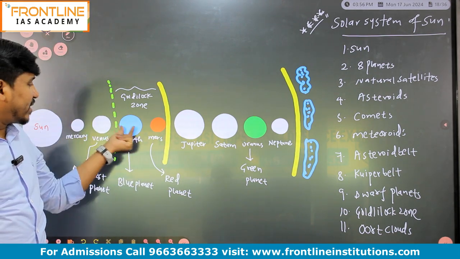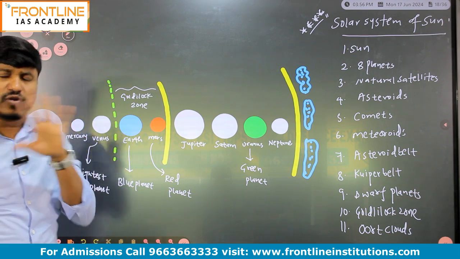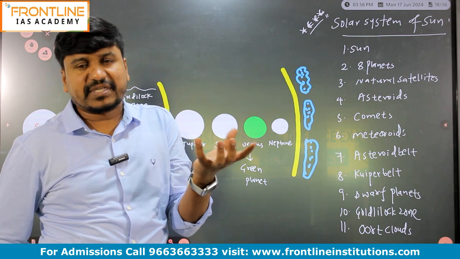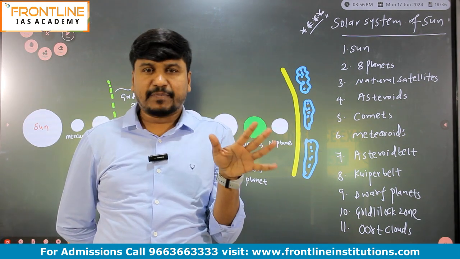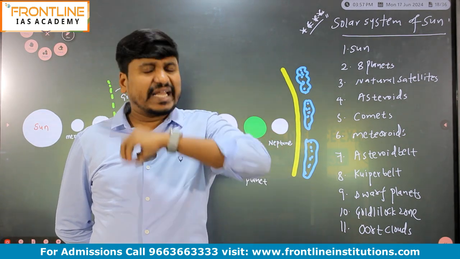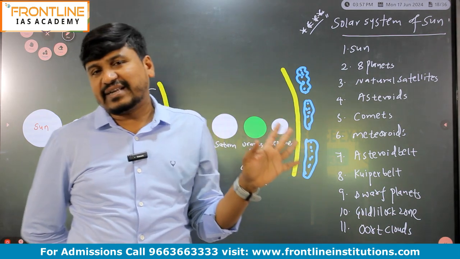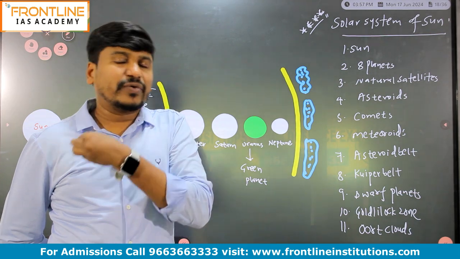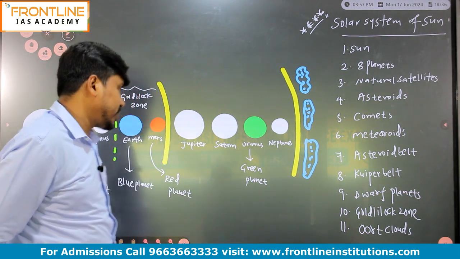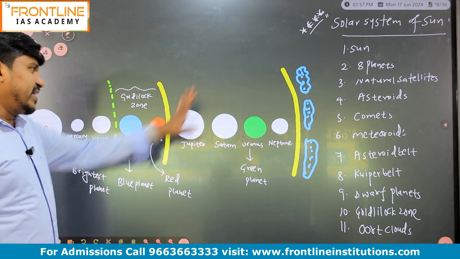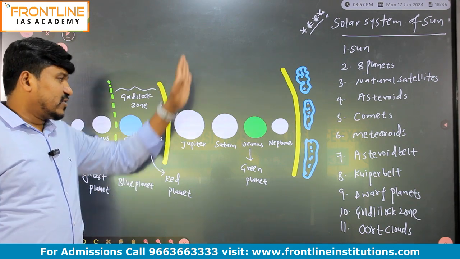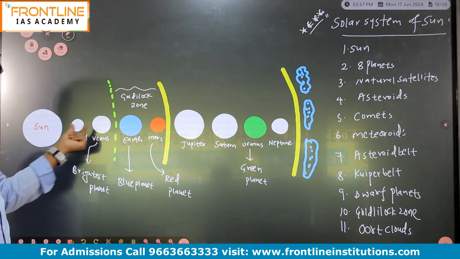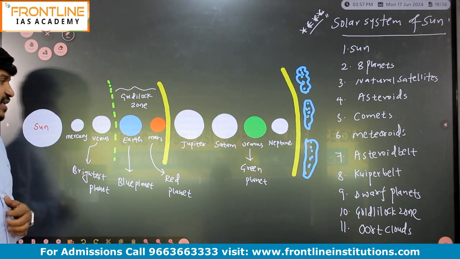We will discuss later why it is known as green planet, why Mars is known as a red planet, why Earth is known as a blue planet, because there are a lot of concepts and many students will fail in the exam because of lack of concepts. If you know the concept, you never fail in the exam. If you know the concept, they can ask any kind of question. You need not carry any material. If you know the concept once, you can easily answer any questions, right? So we'll discuss later while discussing the planets why it is known as green planet, red planet, blue planet, and why Venus is known as the brightest planet. We'll discuss later one by one.